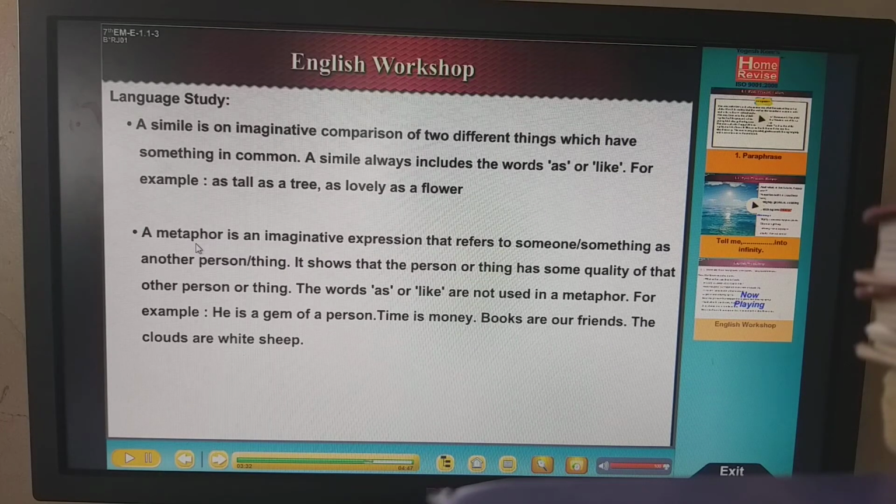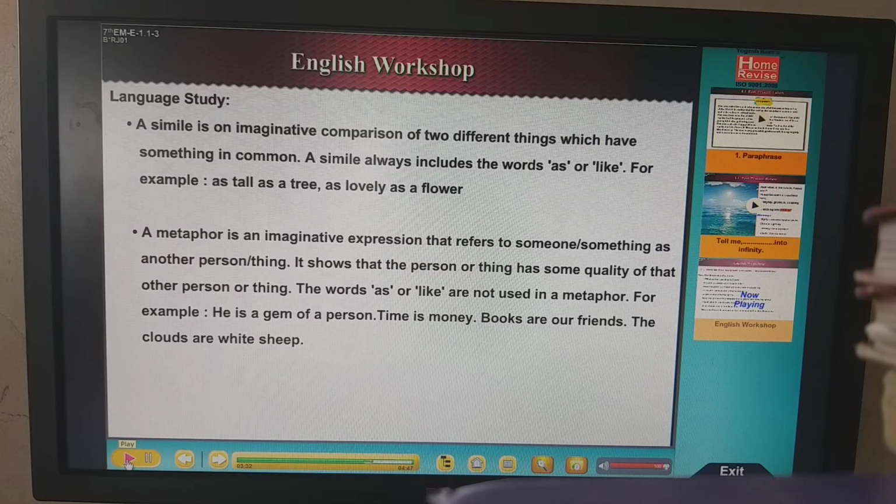Metaphor. Understood this, children? Don't get jumbled. Both are comparisons, but in simile the word as or like will be mentioned, and when the sentence doesn't have as or like, then we say the figure of speech is metaphor. Understood? Any doubts?